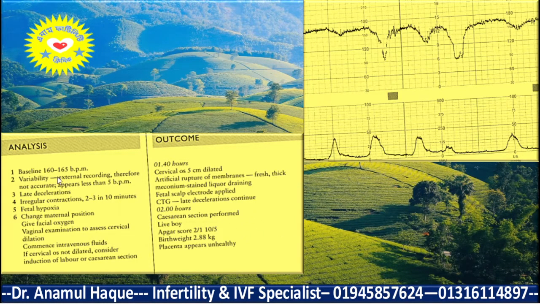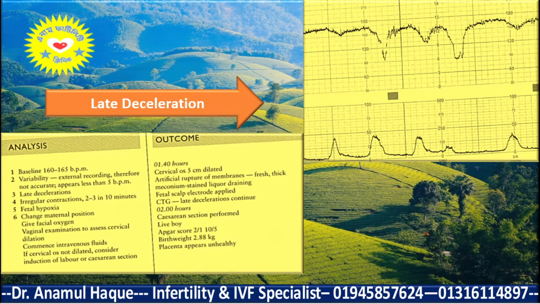So this is the typical picture: they found the fetal heart rate is higher, they found multiple late decelerations, they did ARM, then they saw the liquor is meconium stained, then they applied the fetal scalp electrode, then they again did CTG that depicted late deceleration, then they decided on cesarean section. This is the ideal management of the abnormal CTG.